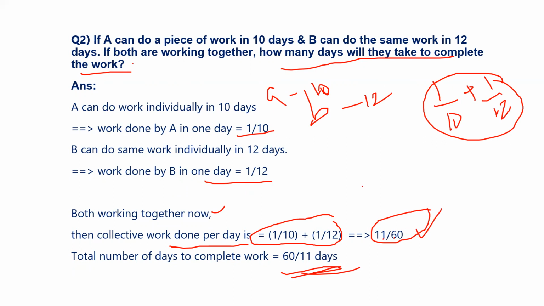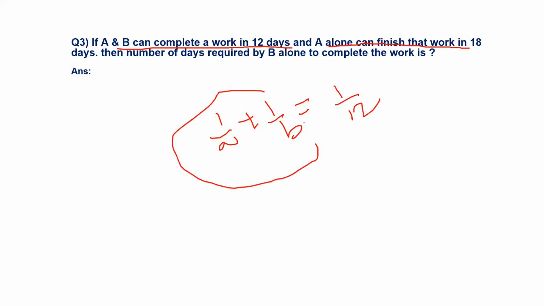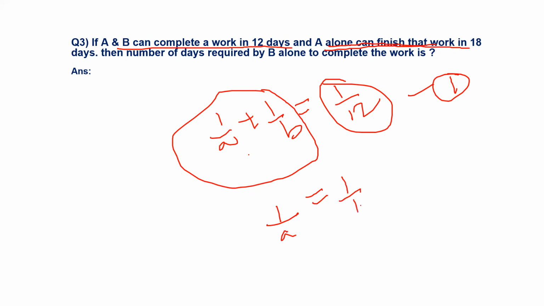And observe this example. A and B can complete the work in 12 days. A alone can finish the work in 18 days. From the first statement you can conclude that 1 by A plus 1 by B equals 1 by 12, which means if A and B are working, per day they can do 1 by 12 of the work. This is the first statement. And the second statement is what? A alone can finish the work, meaning per day A can do 1 by 18 of the work. If you substitute this value here, then you can get the B value.